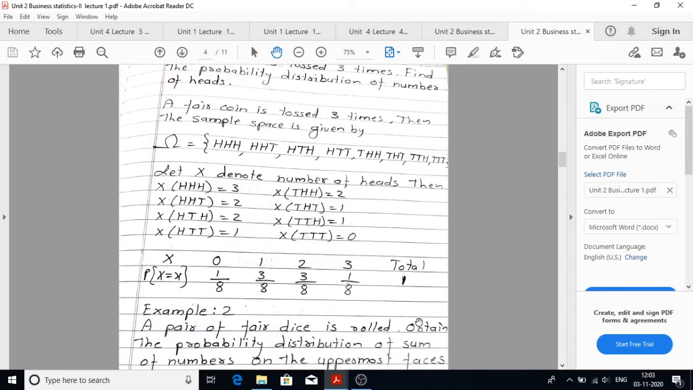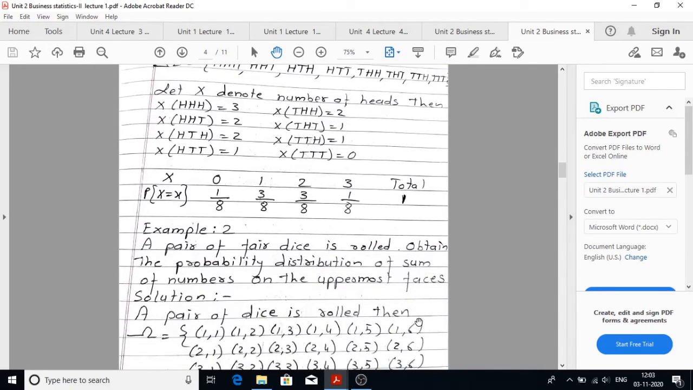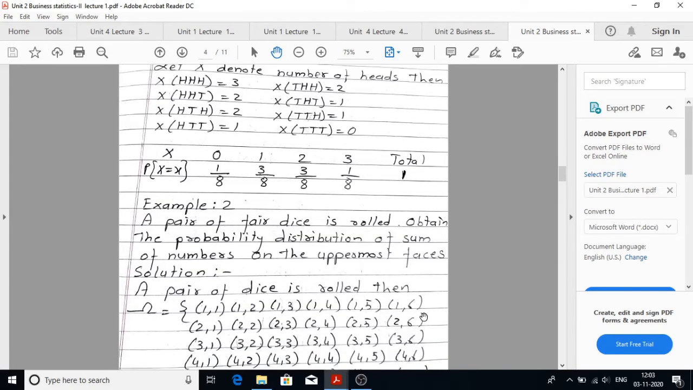Next example. A pair of fair dice is rolled. Obtain the probability distribution of the sum of numbers on the uppermost faces. Now let us see the solution.